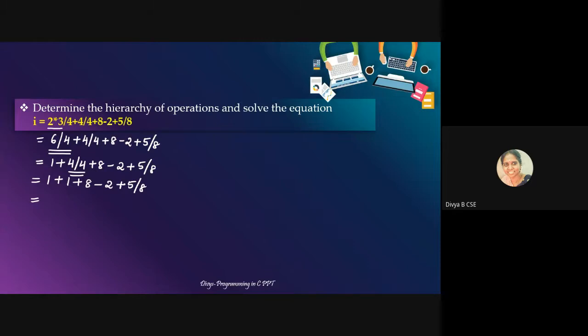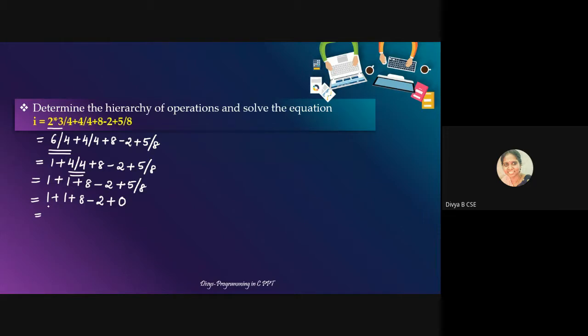Next, what would be the operation, Sandesh? Yeah, division. Correct. Next I have to do the division because now you have plus and minus, which have lesser precedence. Now again it is in integers, so I'll get a 0.